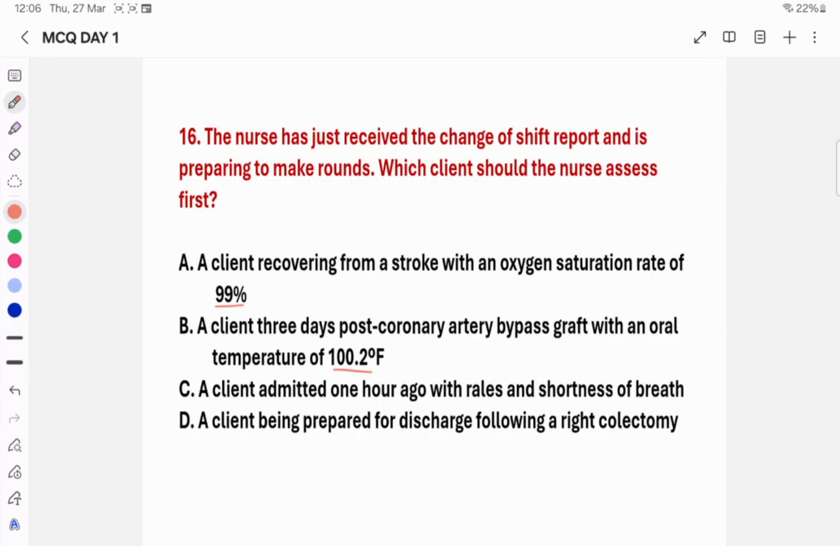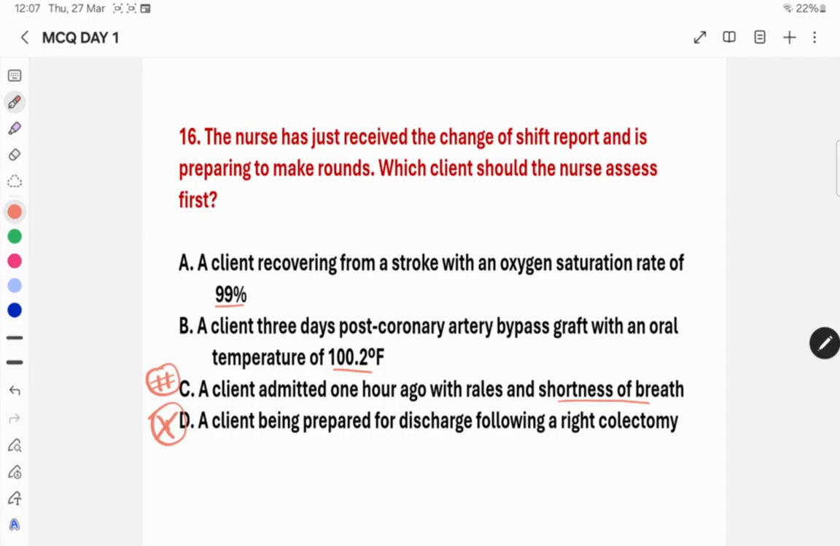When it comes to the priority, please do understand here the priority. We'll see from the bottom. A client being prepared for discharge following right colectomy. Already the patient is going to discharge, so here it's not a priority. Then a client admitted 1 hour ago with rales and shortness of breath. Yes, obviously it is one of the priorities we can expect in this. We'll see some other option.